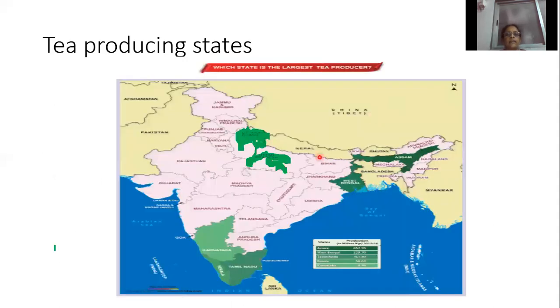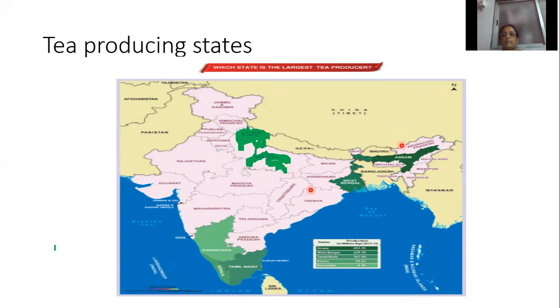Now, these are the states which produce tea. First one is Assam. Then West Bengal. Then Tamil Nadu, Kerala, Karnataka. Then Uttaranchal. Then Uttar Pradesh. So which are the leading producers of tea in India?